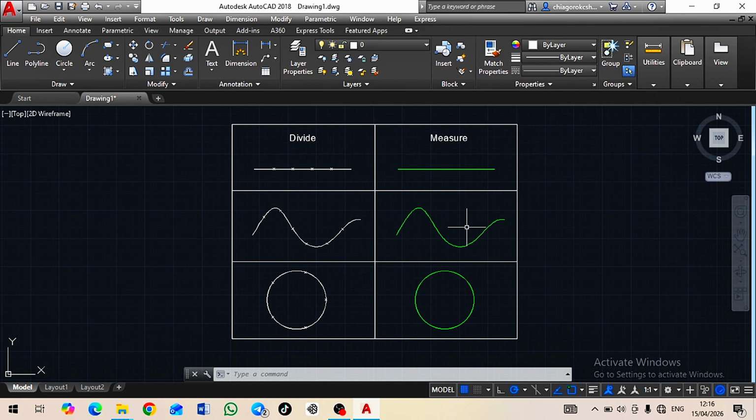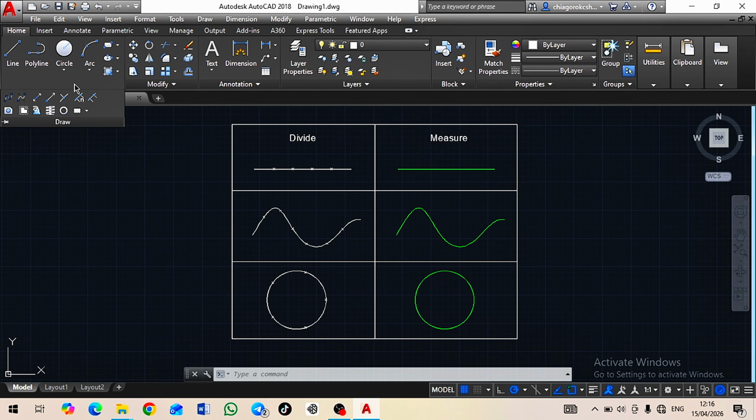So let's move down to measure. So in this particular measure now, we have already let us know that it separates the length of the parameter of an object into segments or specific length. So what are we going to do?